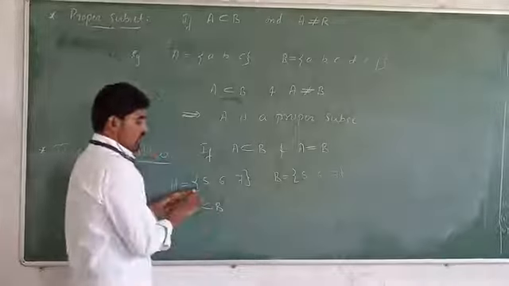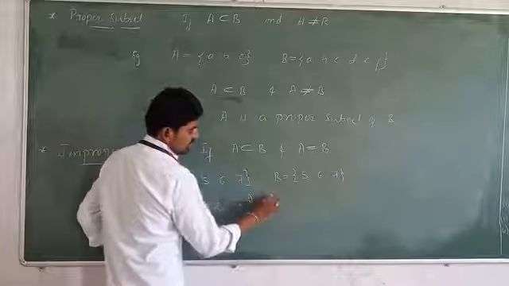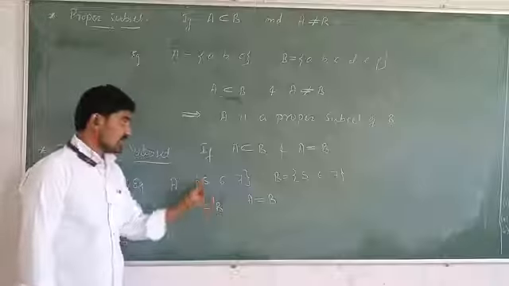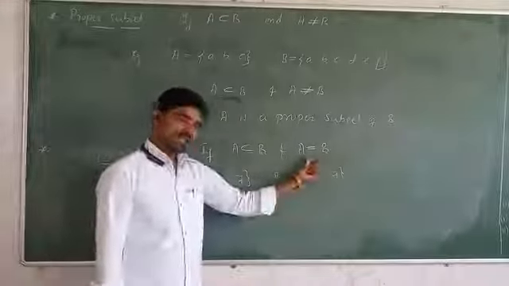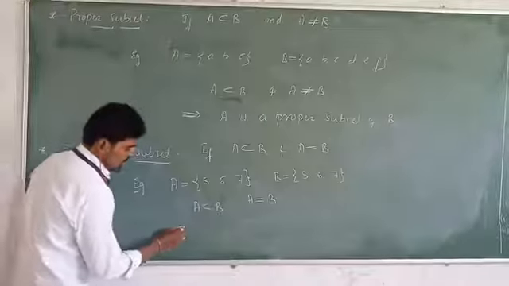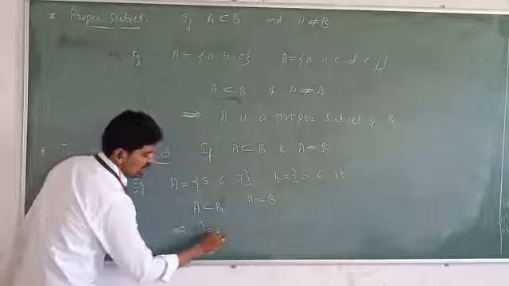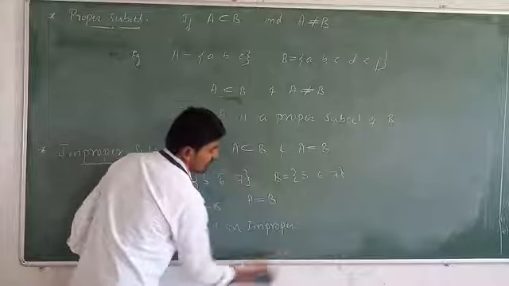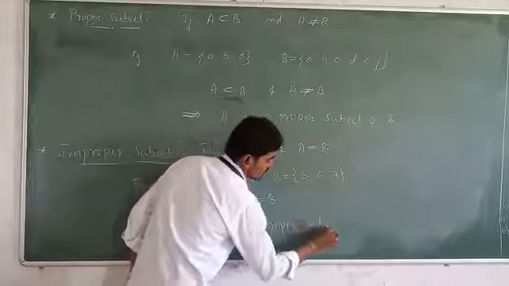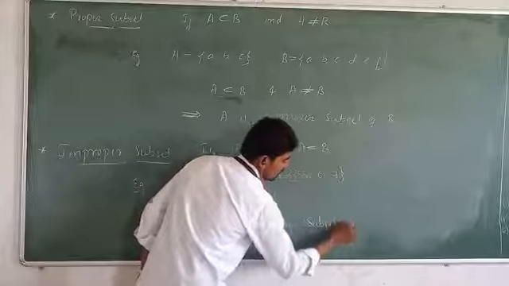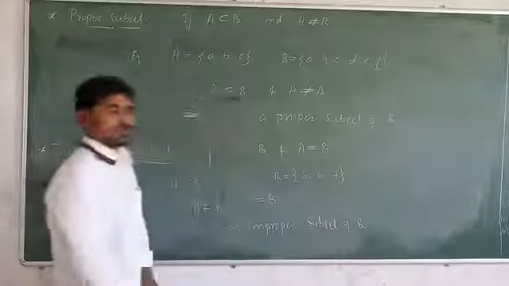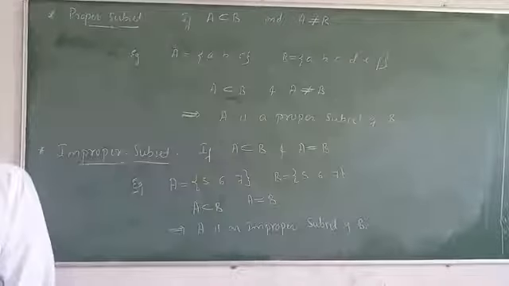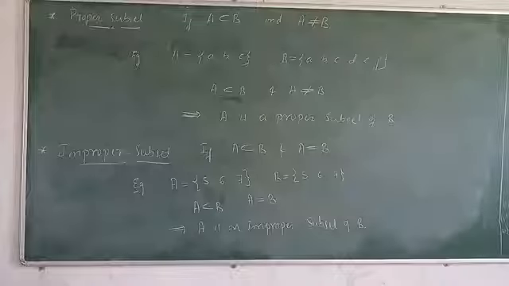It means we say that A set is equal to B set. So therefore, first condition A is a subset of B and second condition A is equal to B. It means we call that A is an improper subset of set B. I hope all of you understood this. If possible, take a note.